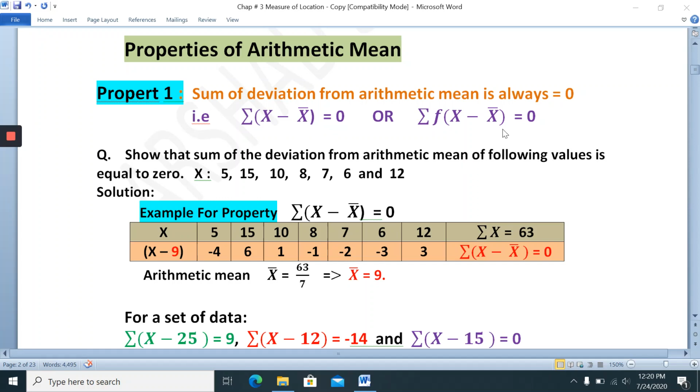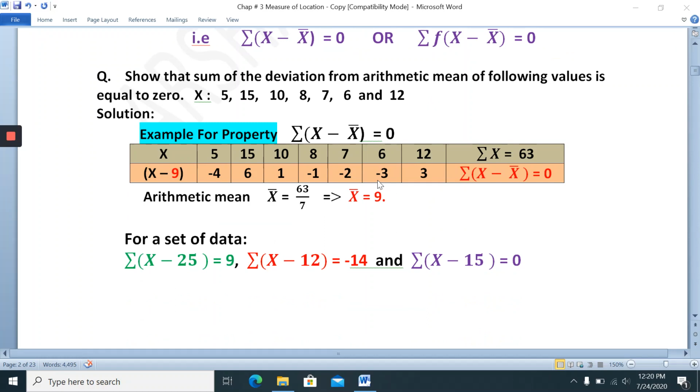You can face other kinds of questions on this property. For example, for a set of data, summation x minus 25 is equal to 9, summation x minus 12 is equal to negative 14, and summation x minus 15 is equal to 0. This is the second kind of question on this property.